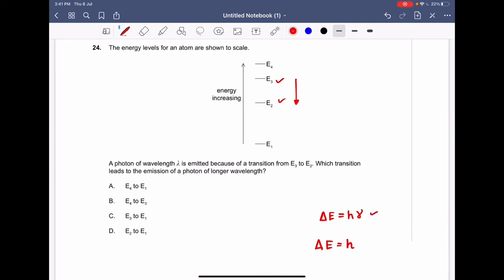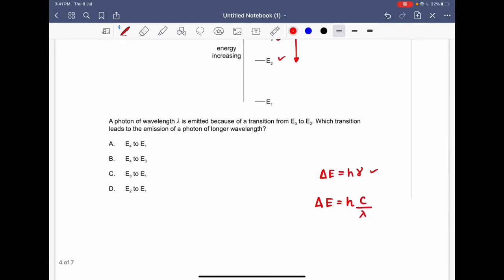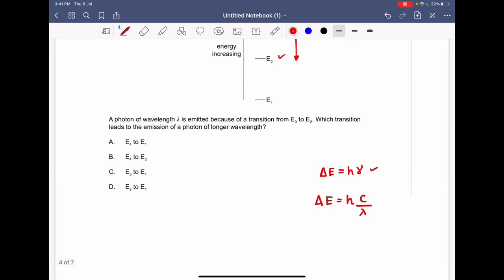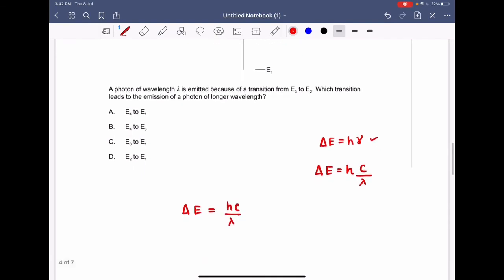The nu can be written as c by lambda, where c is the speed of light and lambda is the wavelength of the photon that is emitted. So delta E is nothing but hc by lambda, and from here we get that lambda is equal to hc by delta E.